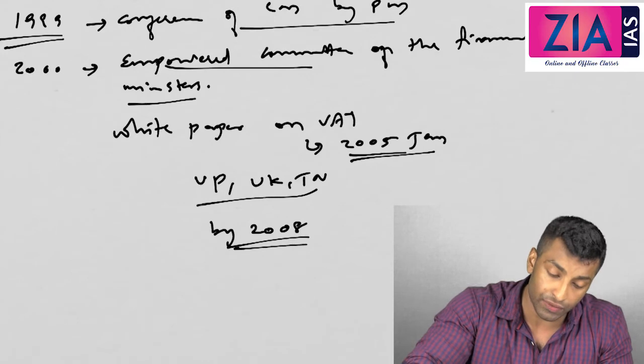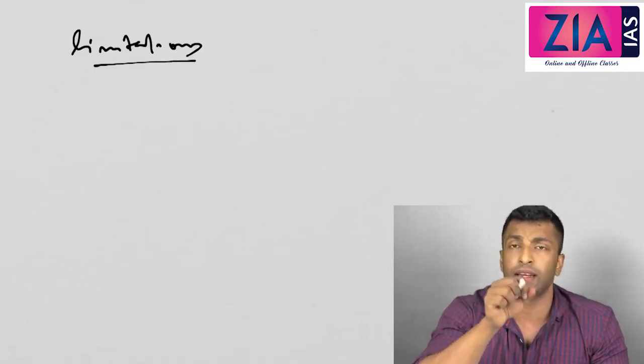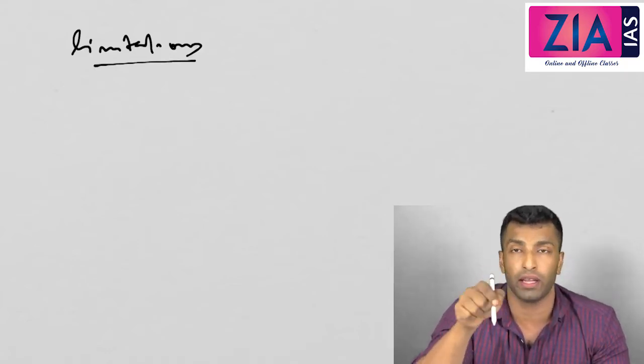Now what are the limitations of state VAT? Let's quickly discuss the limitations of state VAT. The first limitation is actually, if you pay tax in one state, it cannot be offset, or it cannot be reimbursed.